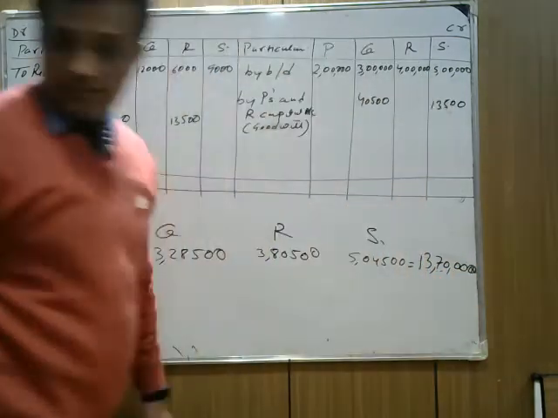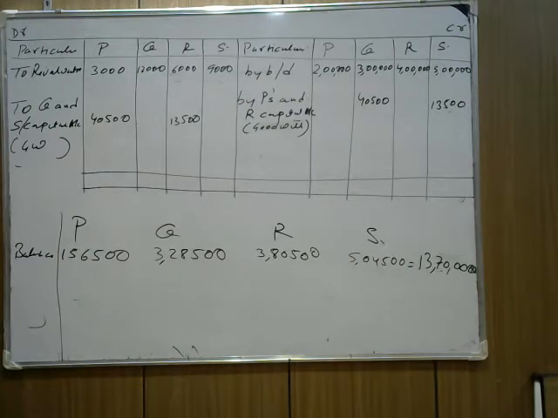I hope it's clear. Now, what are they saying? The new share is equal. If you note down this thing, they say the new share is equal.